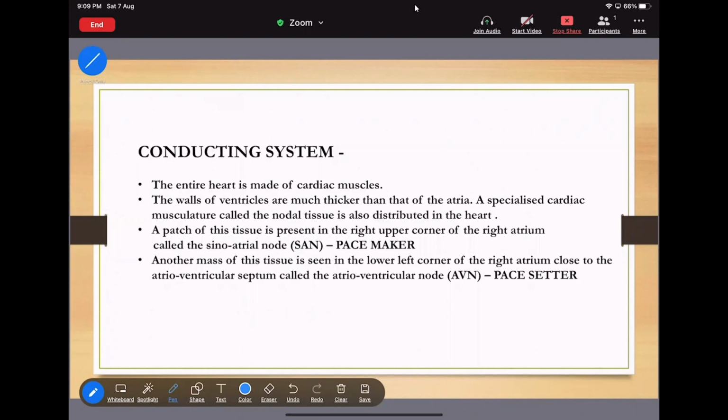A patch of this tissue present in the right upper corner of the right atrium is called the sinoatrial node, or you can say SAN. It is also known as the pacemaker. Whereas another mass of this tissue is seen in the lower left corner of the right atrium close to the atrioventricular septum, that is called the atrioventricular node. See the diagram.